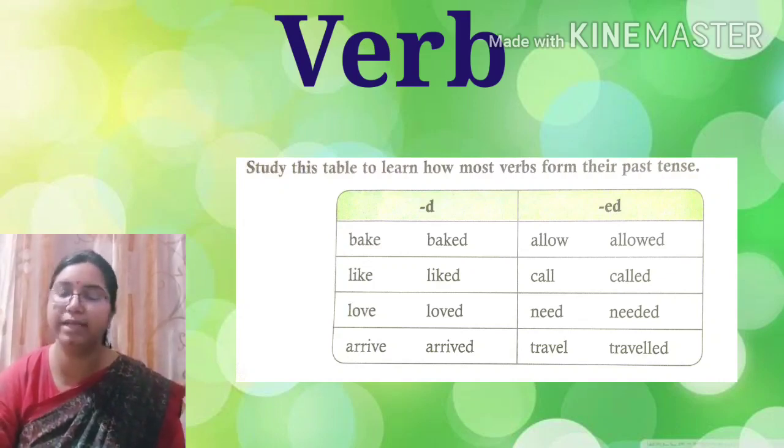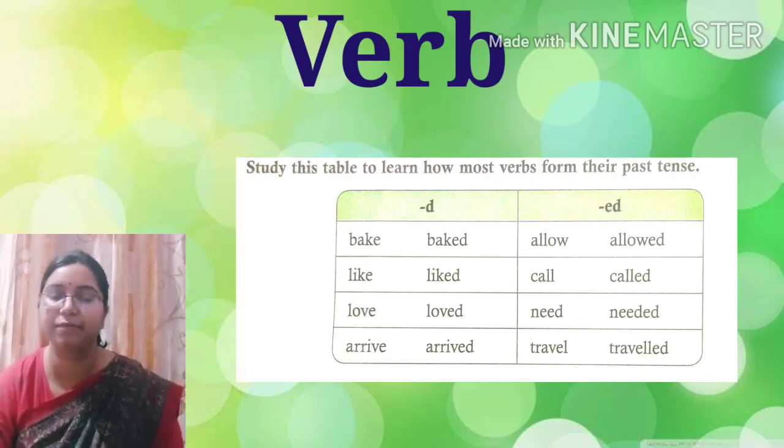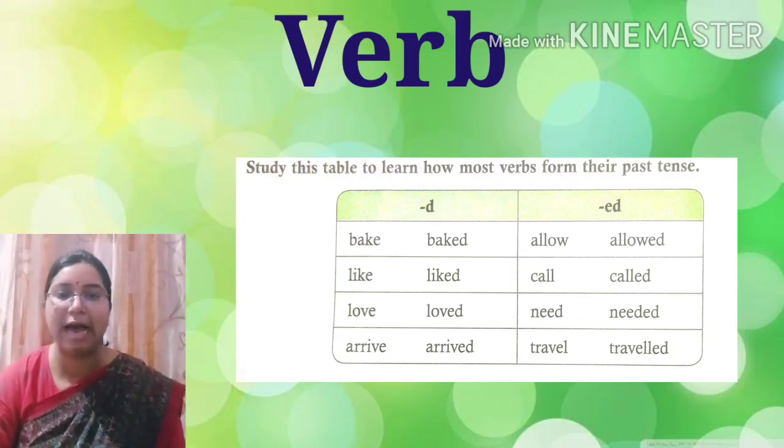Now see a few more examples by adding ed. Allow as allowed, call as called, need as needed, travel as traveled. So you can see here how by adding d or ed the word changes into past form.